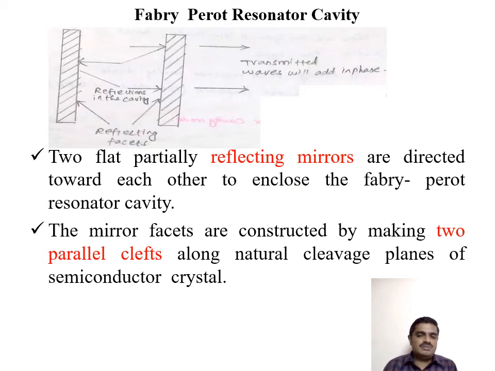Also, it is very interesting. Here, look at the two flat, partially reflecting mirrors. Partially reflecting mirrors, that's a very important point. The mirrors are directed towards each other. We place them in a parallel manner, enclosing the Fabry-Perot resonator medium. The mirror facets are constructed by making two parallel clefts. These clefts are also very important.